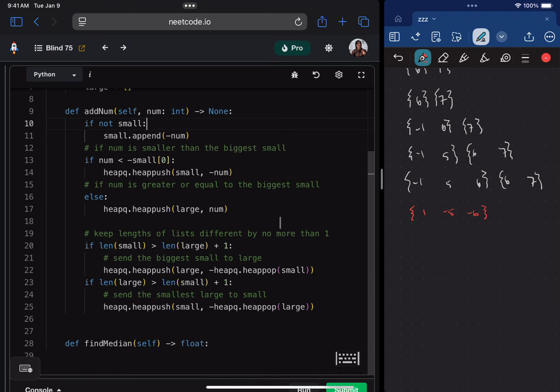So if there's nothing in small, we'll add to it. If the thing that we're adding belongs in the small list, because it's smaller than the biggest small, then put it in here. Otherwise, if it's greater than or equal to the biggest small, put it in here. And we're heap pushing to make sure that we're always able to access the smallest big or the biggest small. And then if the lengths differ by more than 1, we need to keep them balanced so we can find the medians easily. If the length of small is too large, then send the biggest small over. And if the length of large is too much, then send the smallest large over.